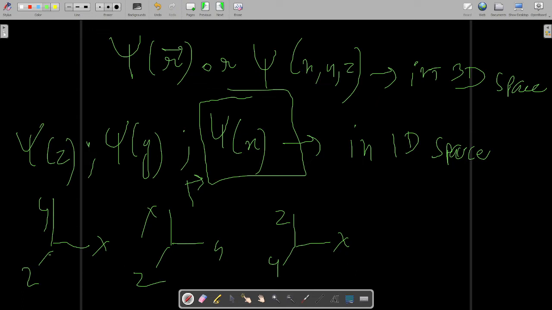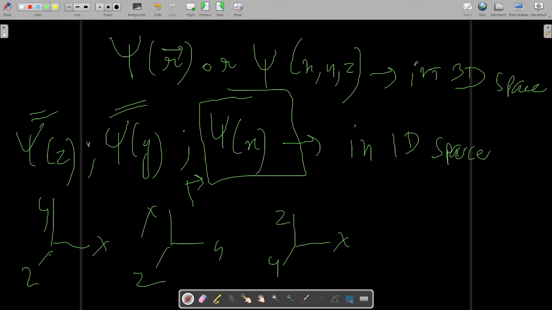And then again there are a lot of combinations possible, so in one dimensional space, sometimes if the examiner wants you to concentrate too much, then he may give you psi y or psi z instead of psi x. But it is the rarest of the rarest event that we are representing it like this.